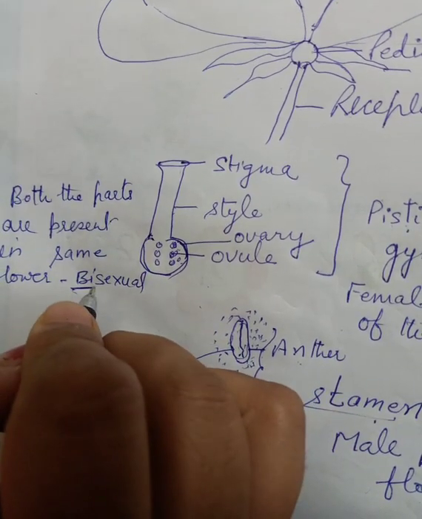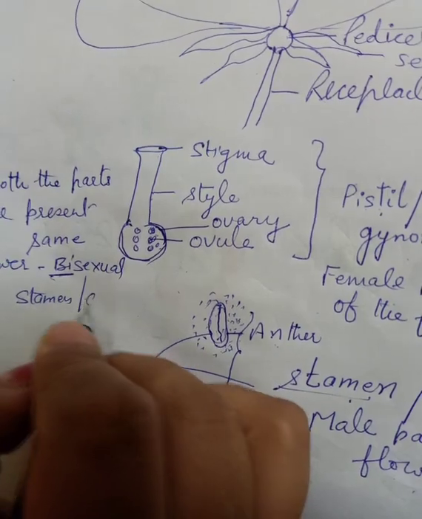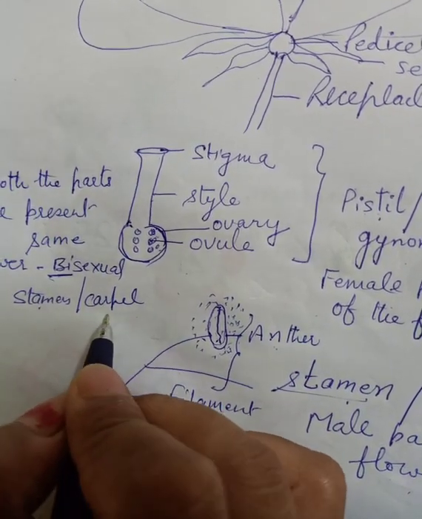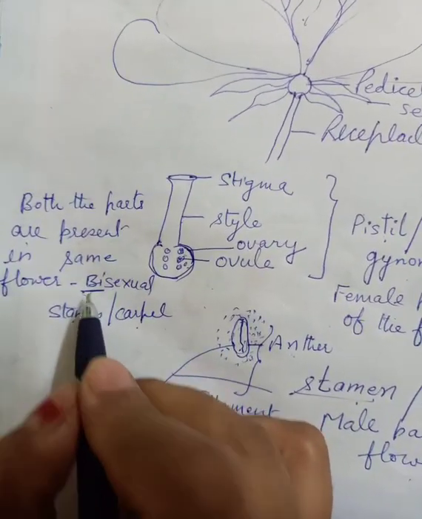Bi means two. What two? Stamens are also present and carpel is also present, means the male part is also present and the female part is also present in the flower. So that time the flower is called bisexual flower.